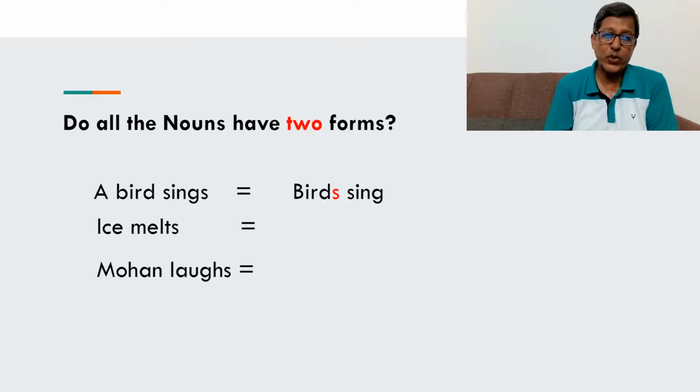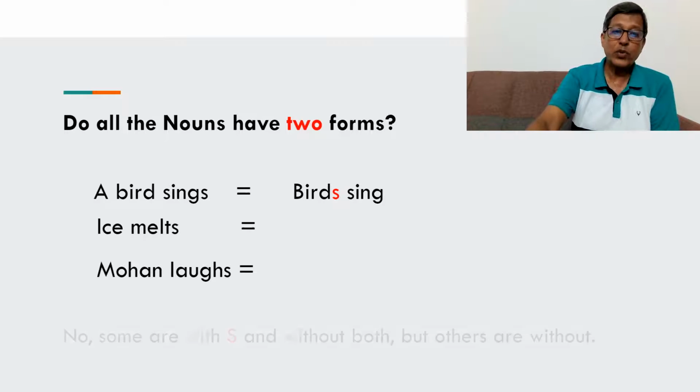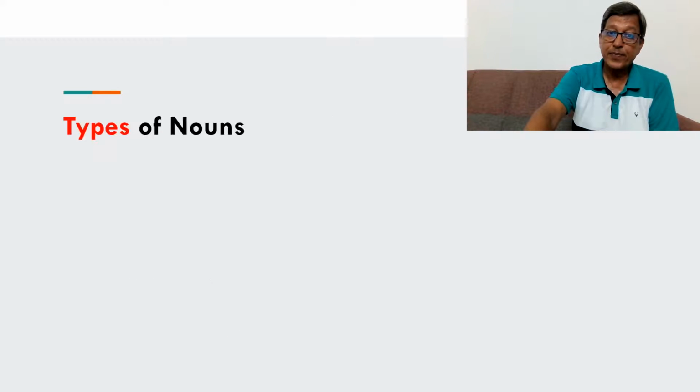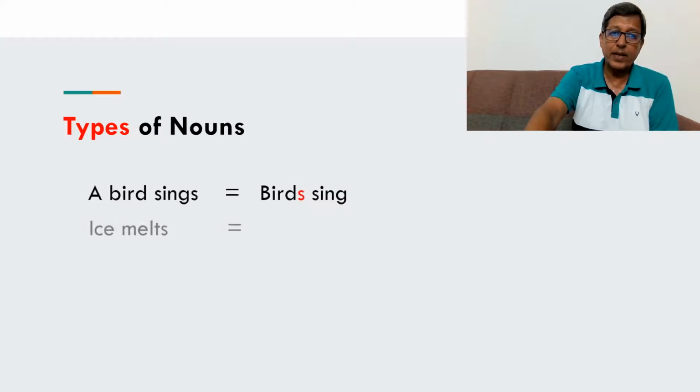Mohan can't become Mohans. So all the nouns cannot have two forms. Some are with S and without S, both, but others are always without S. So this leads us to the types of nouns, and here they are.